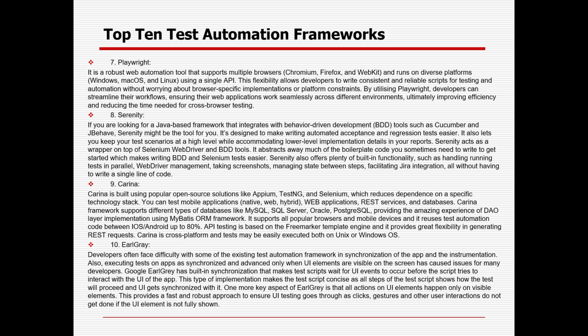Another tool: sometimes automation developers face difficulty with some of the existing test automation frameworks in the synchronization part, right, where your page is not loaded fully on time, or there might be another dependency. For that you can use that tool, which will help you synchronize the app.